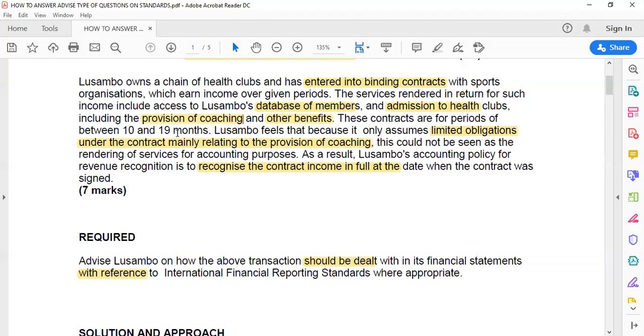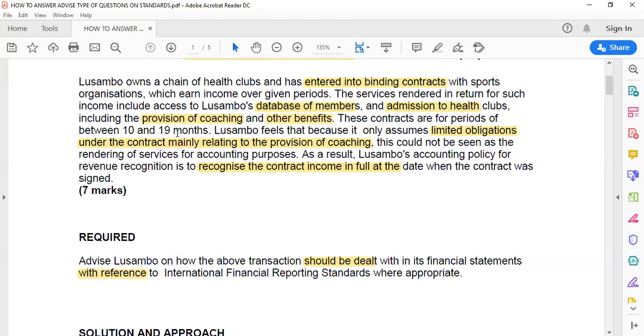So you could have talked about something like that, and now IFRS 15 talks about that one. Remember, don't talk from without, talk from the standard. The standard says that in a situation where there are different performance obligations, the transaction price should be allocated to the separate performance obligations, which Lusambo PLC in this case did not do.